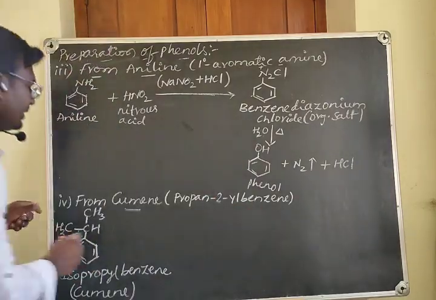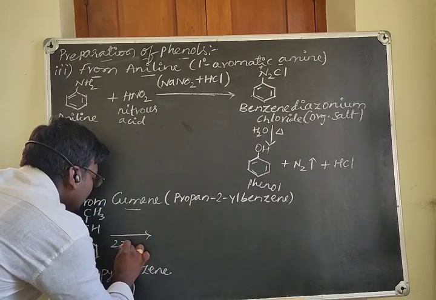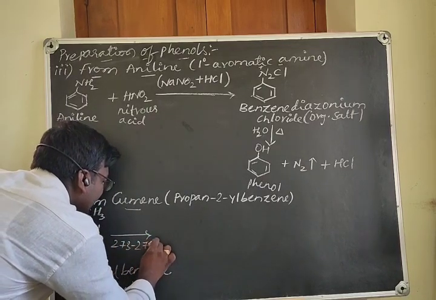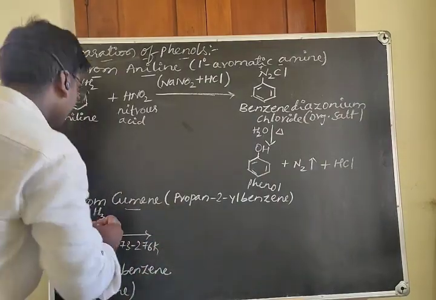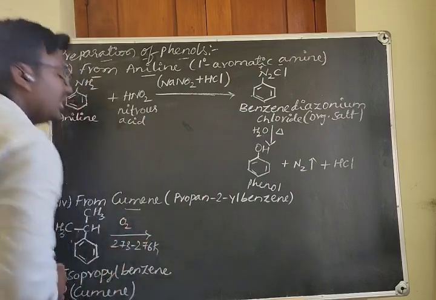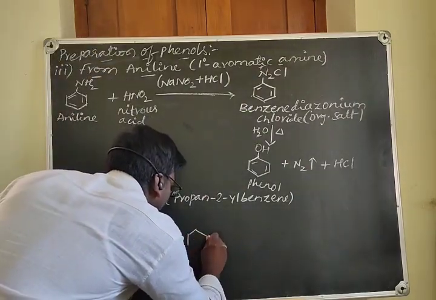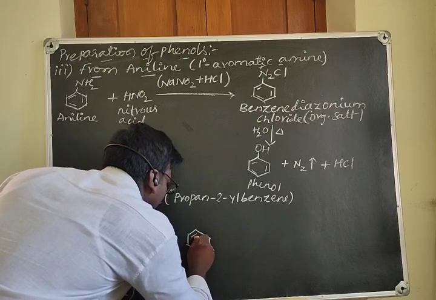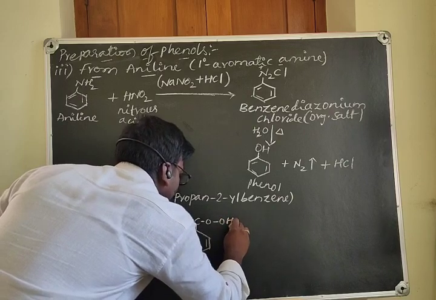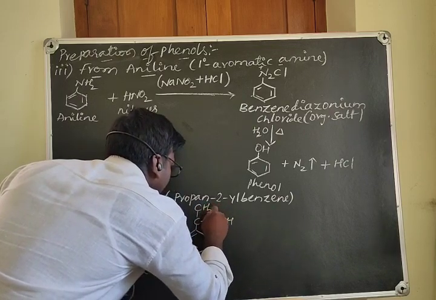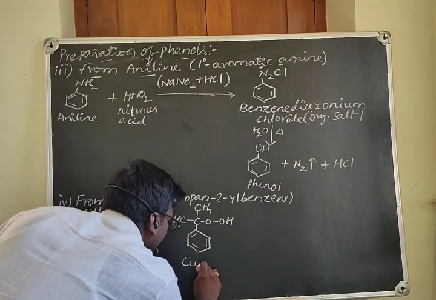When this is oxidized at about 273 to 276 Kelvin, almost 0 to 2 degrees Celsius, it undergoes oxidation with oxygen to give cumene hydroperoxide, like this.